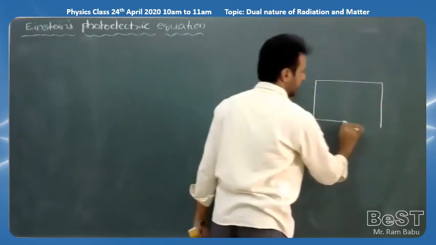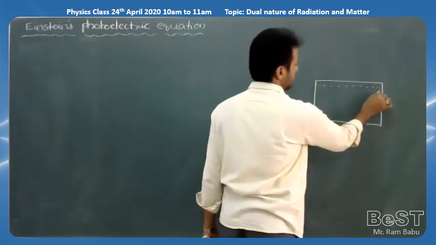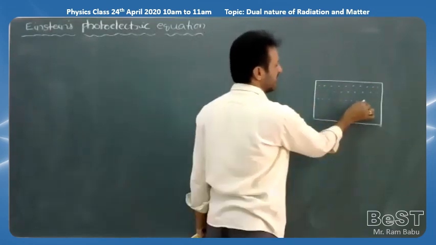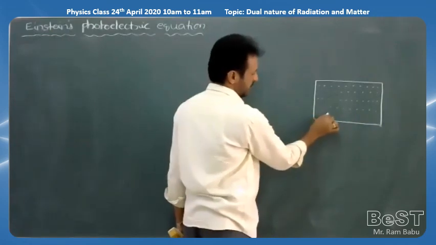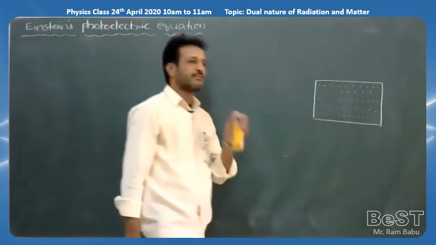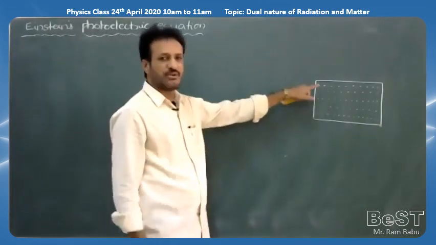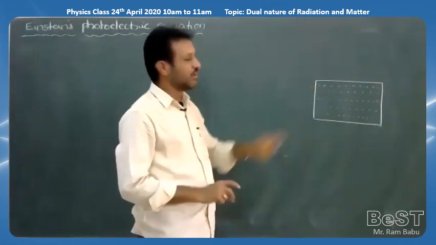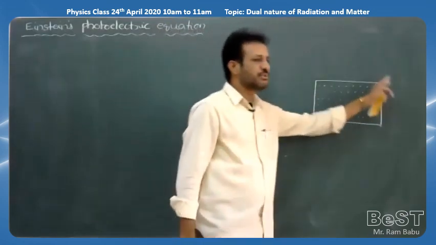It is one metal surface and it contains a large number of free electrons. All the free electrons are randomly moving throughout the metal, but no electron would leave the metal surface. Why would no electron leave the metal surface? Because of the work function, or the surface barrier. For any electron to come outside, a minimum amount of energy is required. That's why no electron will leave the metal. It is only moving randomly throughout the metal.